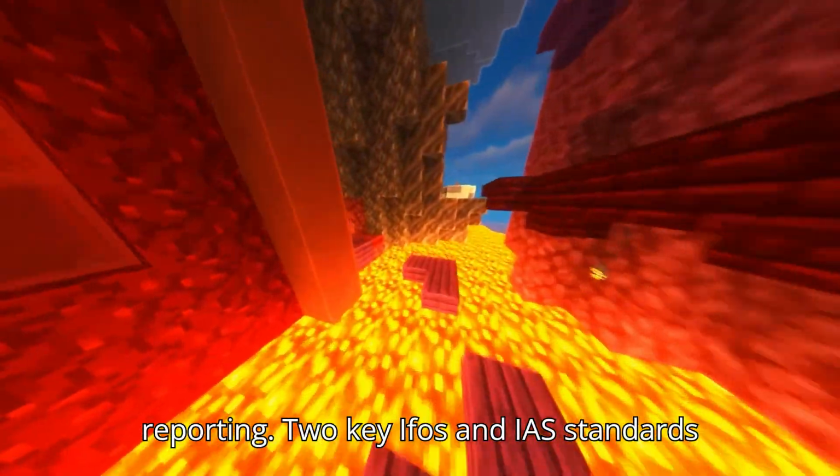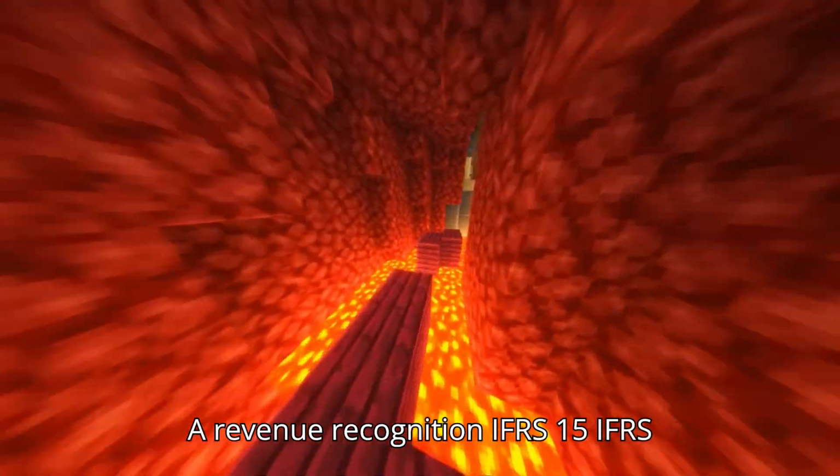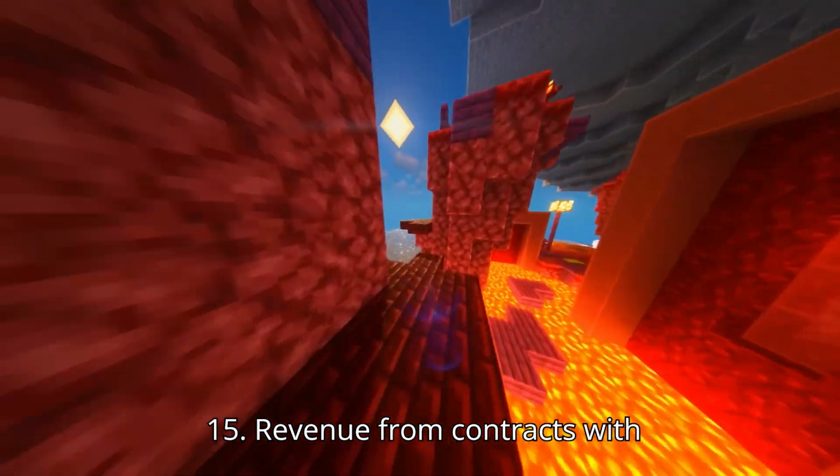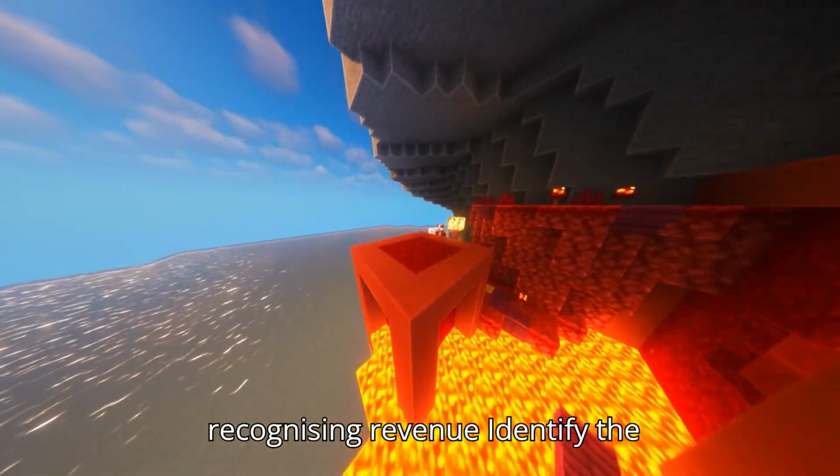2. Key IFRS and IAS standards. A. Revenue recognition. IFRS 15. IFRS 15, Revenue from contracts with customers, outlines a 5-step model for recognizing revenue.